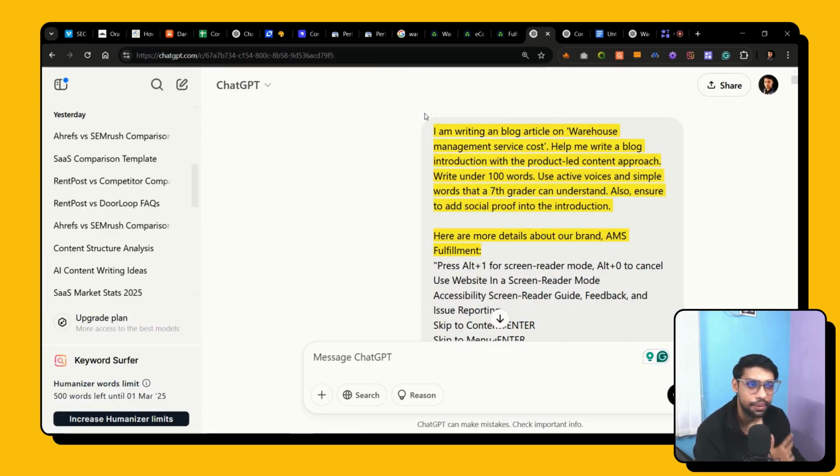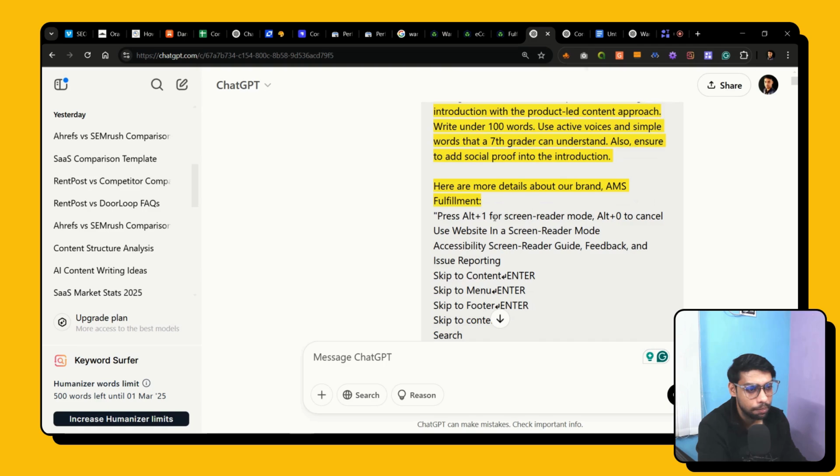I'm writing an article on the topic, help me write a blog introduction about the topic with a product-led content approach. That is very important to include. I also ensured that it is under 100 words, and I gave basic guidelines like use active, simple words, don't use superficial words, etc. You can do it on your own and obviously customize the feedback or the suggestions.